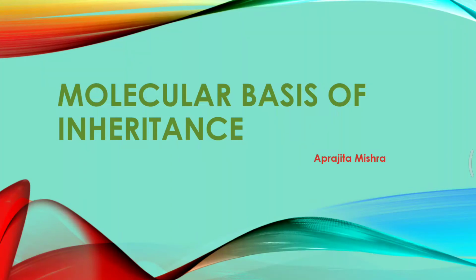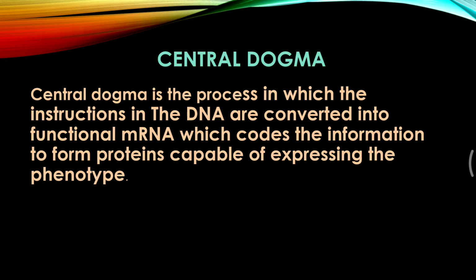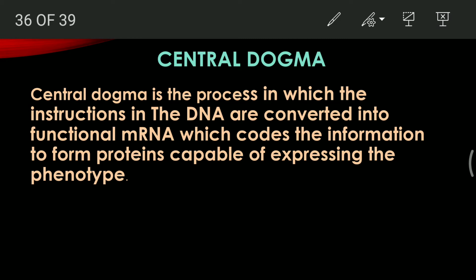Hello everyone. With the discovery of DNA, there was another concept which came into existence, the central dogma. Central dogma is a process in which the instructions in the DNA are converted into functional mRNA, which codes the information to form proteins capable of expressing the phenotype. So, according to central dogma, there are basically three things which occur.